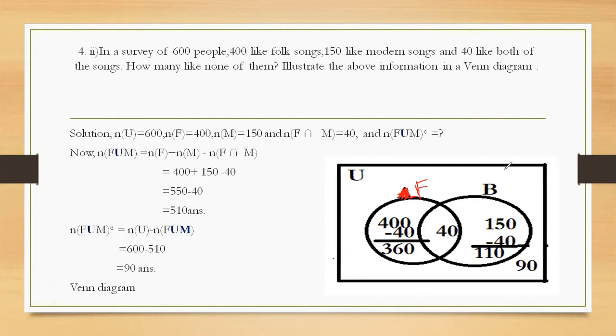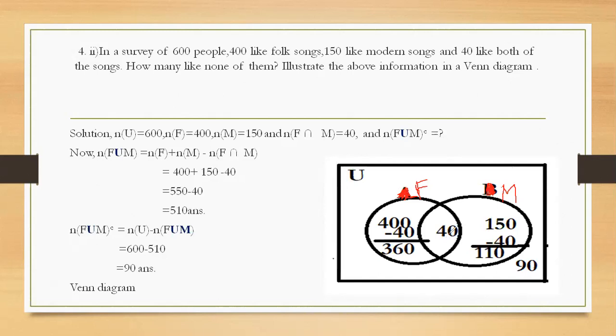Okay, children. And what will be in place of B there? Can you tell? Here we suppose modern. M. Write there M. Okay, children, write there M. Are you clear about it? Yes, sir.